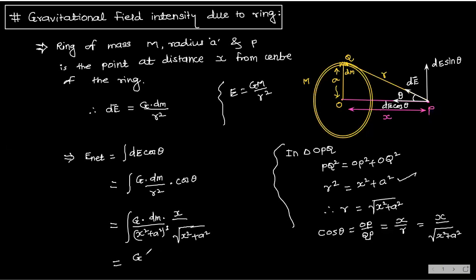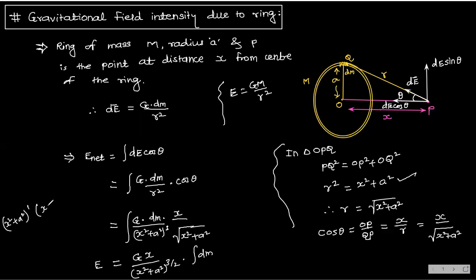G into x divided by, this is 1 and this is 1 by 2. Shall I write like this? X square plus a square whole power 3 by 2 into integration of dm. Check, is it correct? This is x square plus a square whole power 1 and this is under root now.